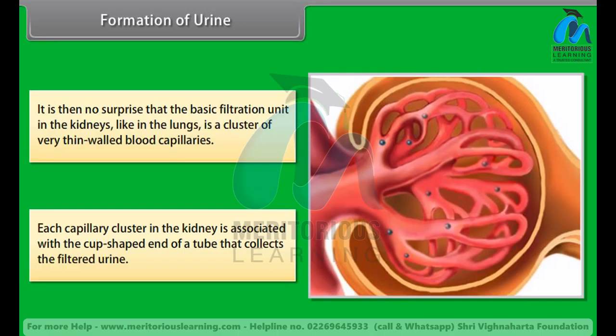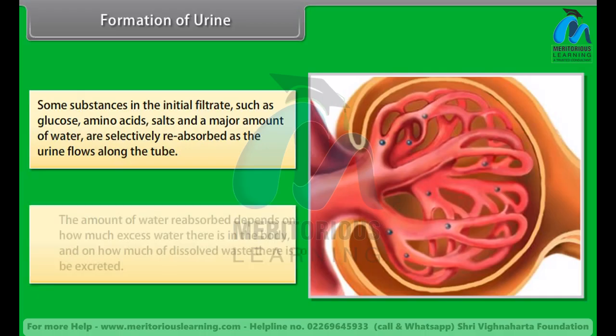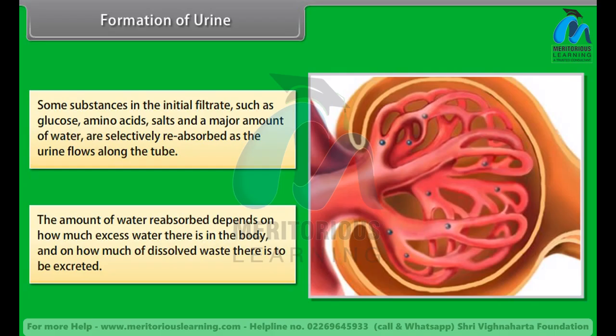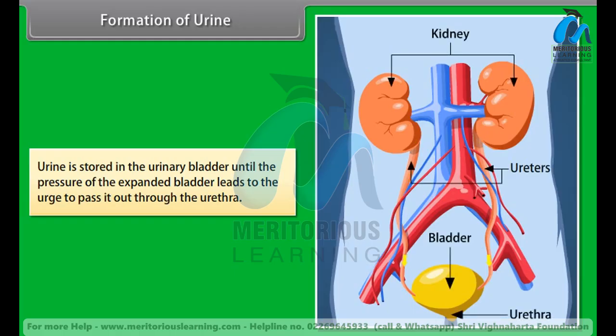the filtered urine. Some substances in the initial filtrate, such as glucose, amino acids, salts, and a major amount of water, are selectively reabsorbed as the urine flows along the tube. The amount of water reabsorbed depends on how much excess water there is in the body and on how much dissolved waste there is to be excreted. Urine is stored in the urinary bladder until the pressure of the expanded bladder leads to the urge to pass it out through the urethra.